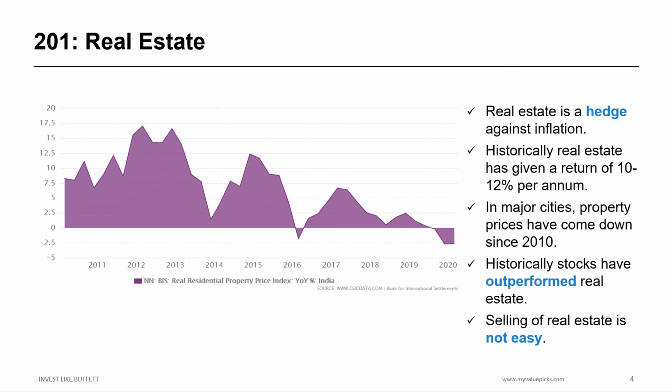Real estate is a hedge against inflation. Historically, real estate has given a return of 10 to 12% per annum. In major cities, property prices have come down since 2010. Historically, stocks have outperformed real estate. The selling of real estate is not easy.